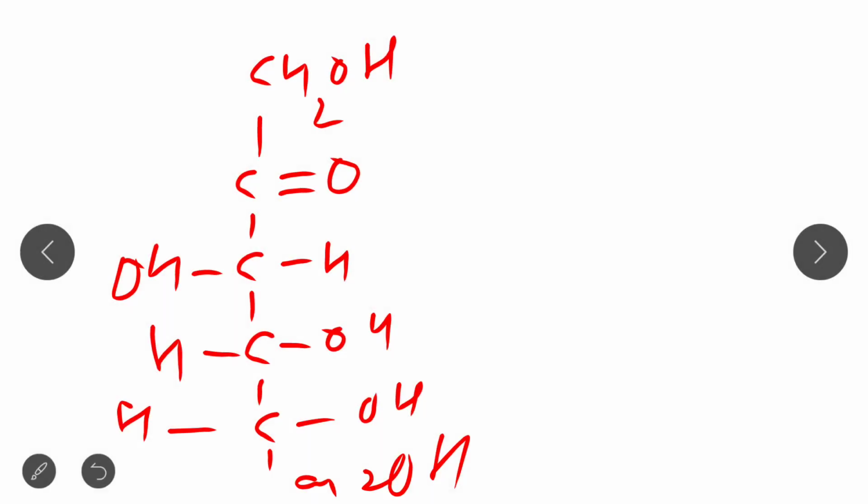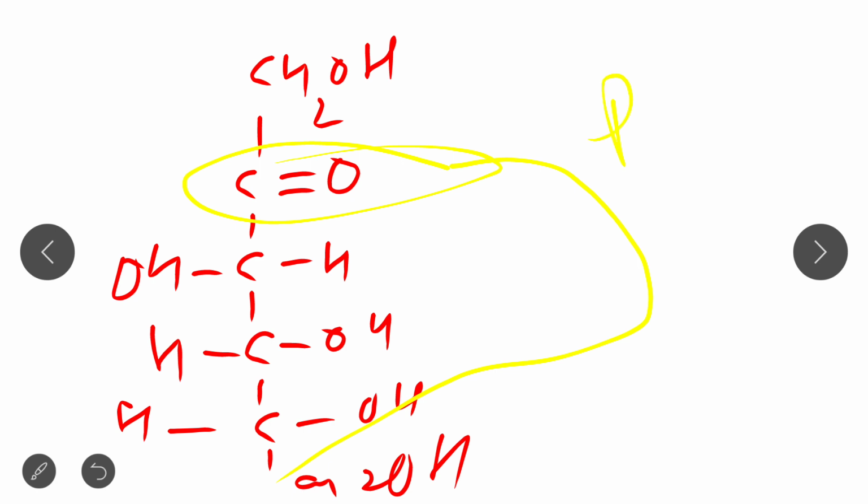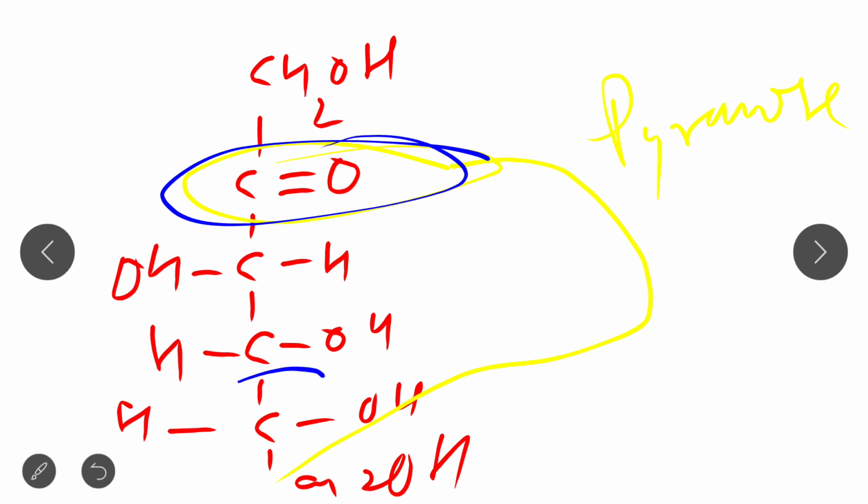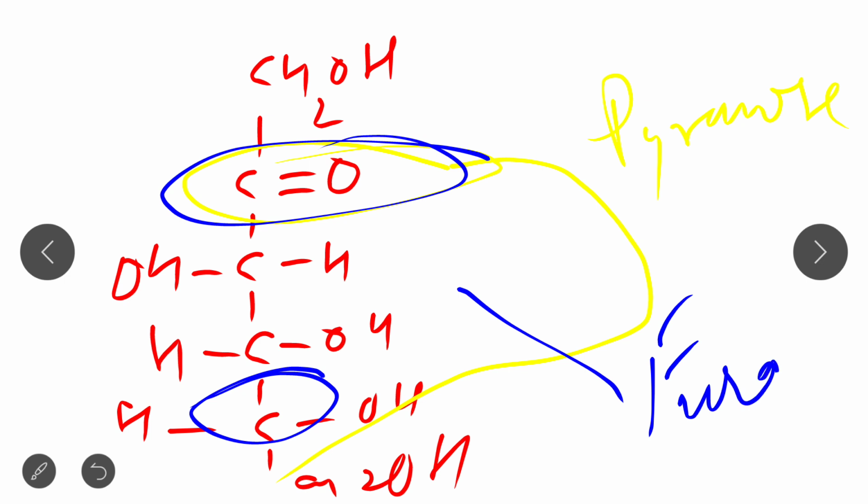When this C2 carbon reacts with this C6 carbon, it will form pyranose. Clear? And when this C2 carbon reacts with this C5 carbon, it will form furanose.